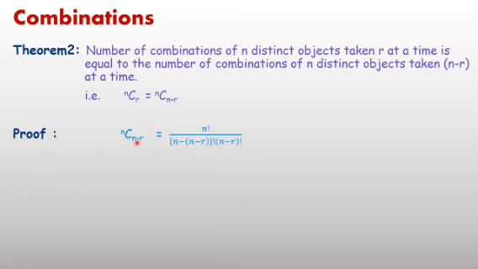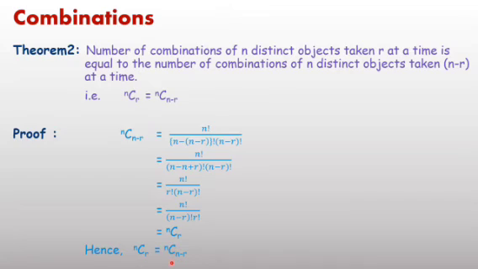Here is the proof, a very easy explanation. nC(n minus r) equals, applying the formula, factorial n upon factorial (n minus (n minus r)) into factorial (n minus r). In the denominator, open the bracket: n minus n plus r, the minus n and plus n cancel out, and it is equal to nCr. Therefore, nCr equals nC(n minus r).